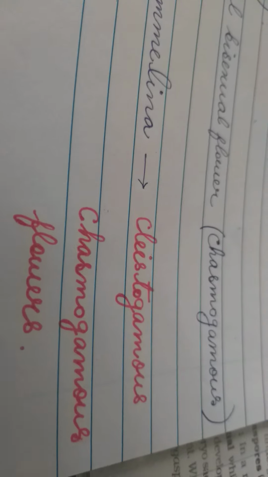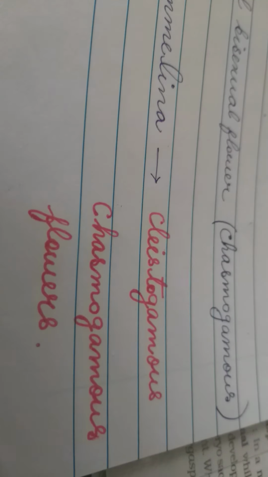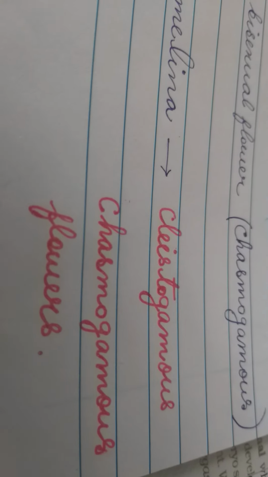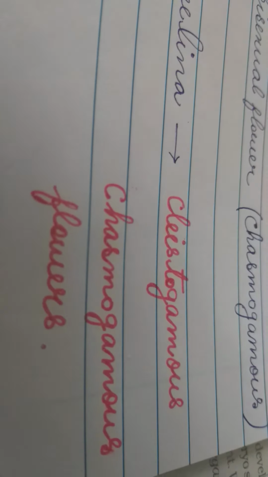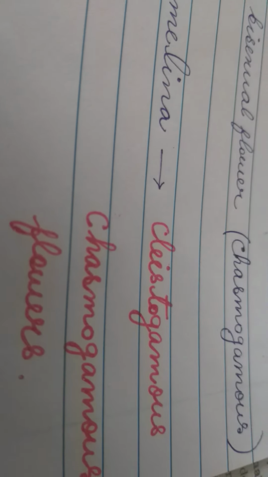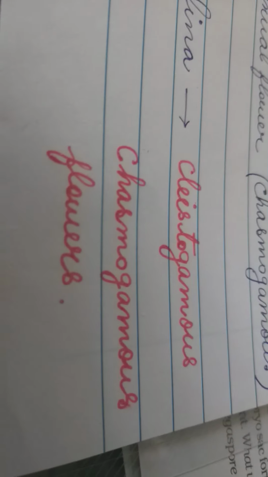Now there are certain flowering plants like Viola, Commelina, Oxalis. In the same plant, they have two types of flowers: Clistogamous flowers, Chasmogamous flowers. The chasmogamous flowers are normal flowers which open and expose anther and stigma. They may or may not undergo autogamy. They may undergo cross-pollination.